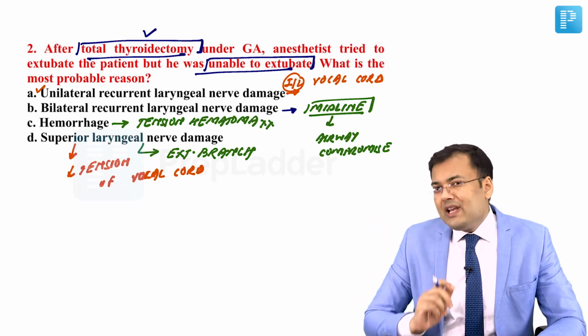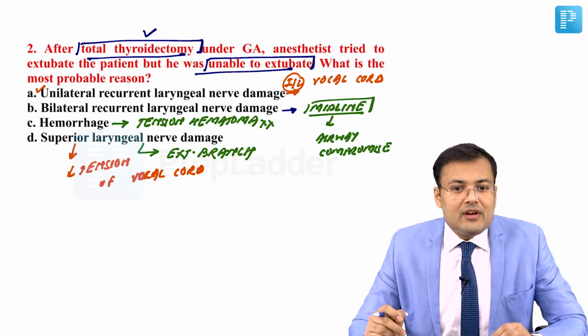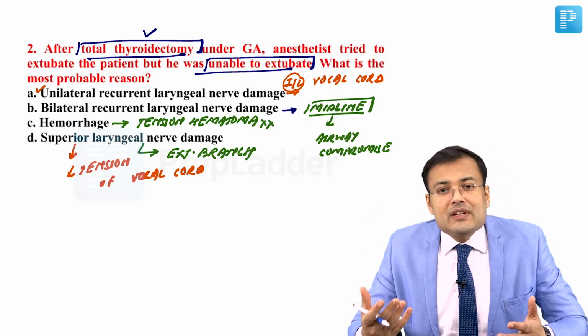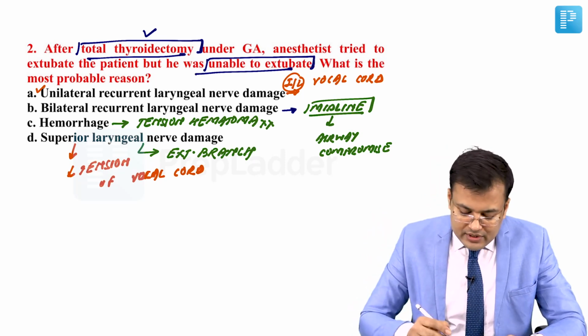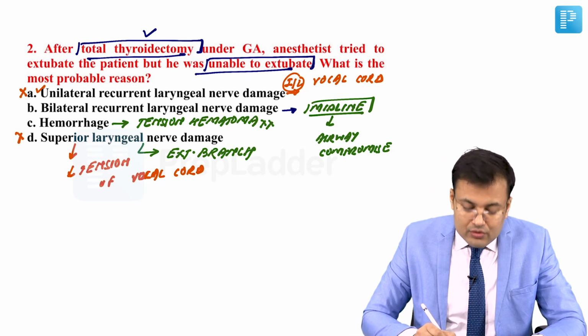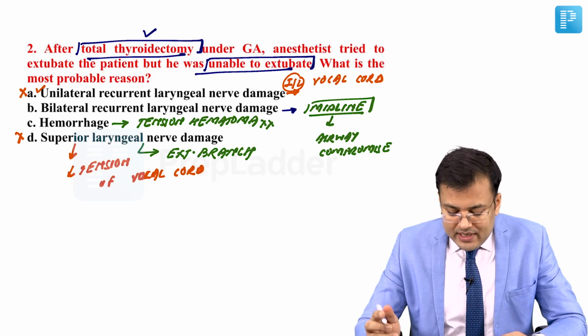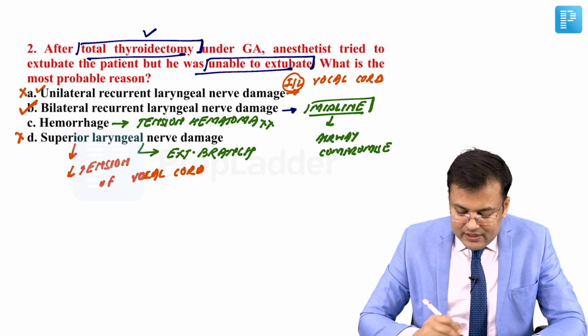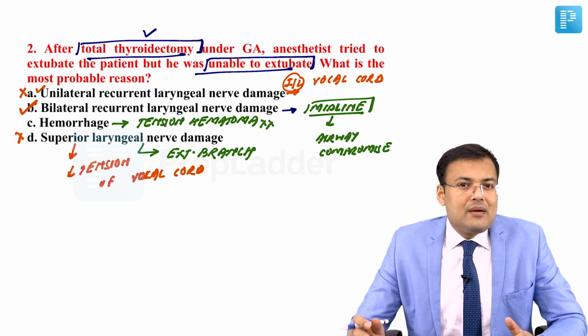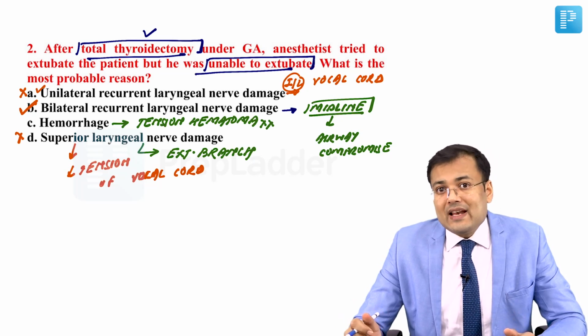But because of unilateral recurrent laryngeal nerve injury, it's difficult that the patient is having airway compromise. So these two are ruled out. Hemorrhage cannot cause airway compromise during the intraoperative period. So the correct answer for this question is B, and that is bilateral recurrent laryngeal nerve injury.